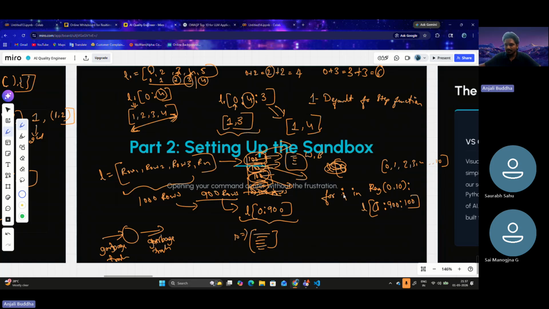In the next iteration, i becomes 1 instead of 0. Manavna, if you go through how a for loop works, maybe you can understand this better. As of now, just wait for a few minutes. In the second iteration, once i is 0 and does its operation, i becomes 1, because it has to go through 0, 1, 2, 3, 4 until 9. 10 is the limit, so 9, correct? So now L of 1 takes the second row of data from this 100 set, and again the second row from the next 100 set, because 100 is our step function. Understandable?